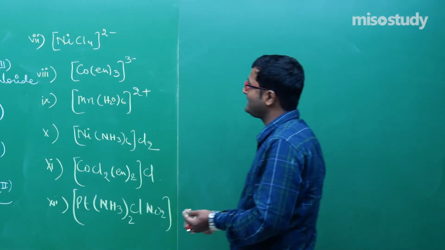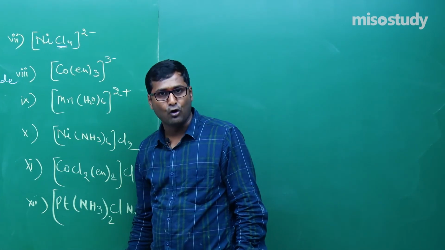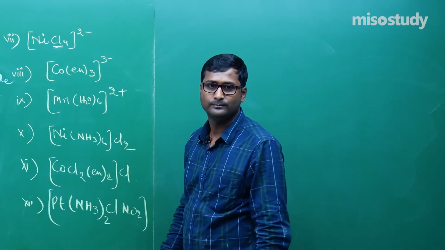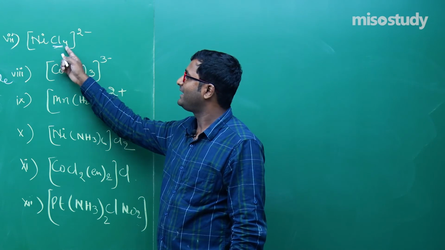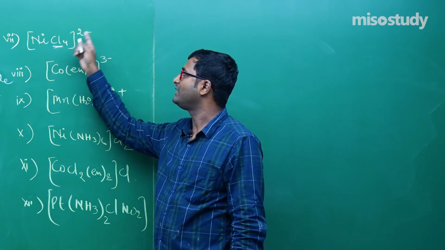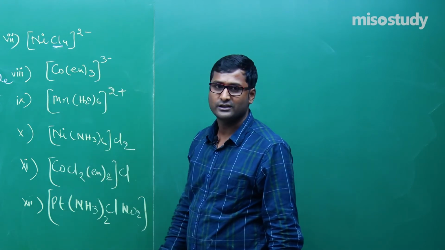Now NiCl4, what will happen? Tetrachloro or tetrachlorido. This one is anionic, so we write tetrachloro or tetrachlorido nickelate 2 ion. Nickel is in the 2 oxidation state.